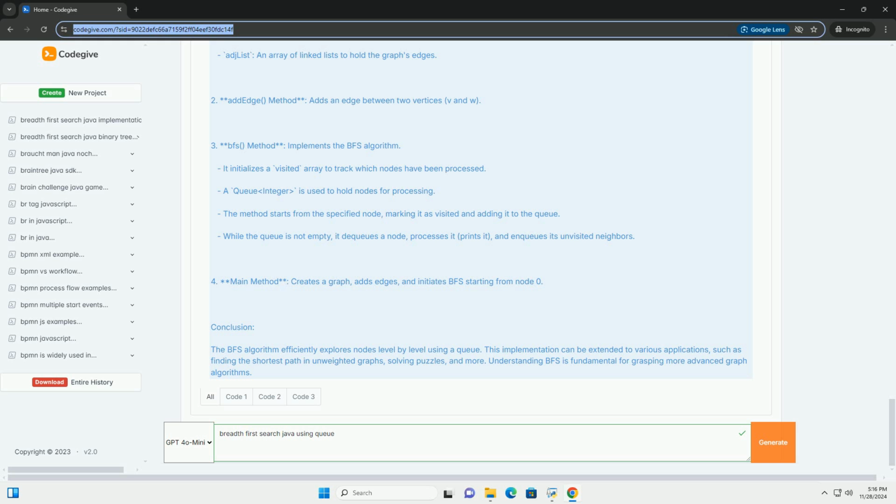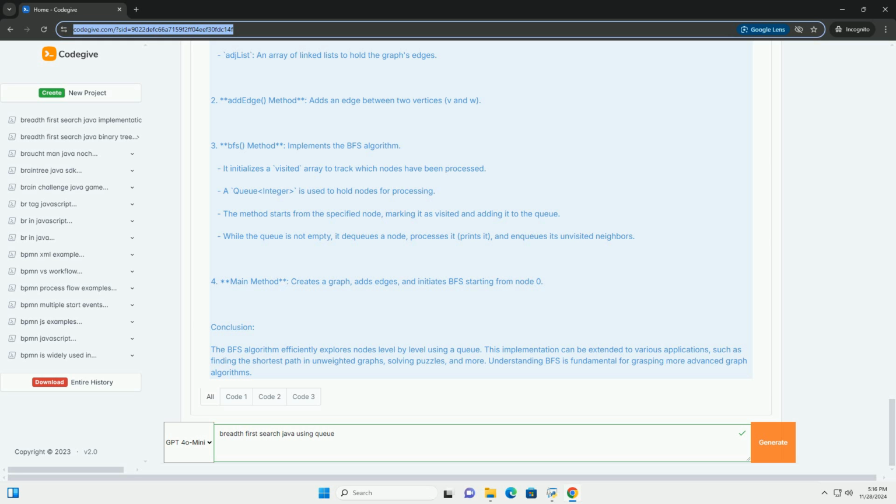Explanation of the code. 1. Graph class represents a graph using an adjacency list. Vertices is the number of vertices in the graph. Adjacency list is an array of linked lists to hold the graph's edges. 2. Add edge method adds an edge between two vertices, V and W.